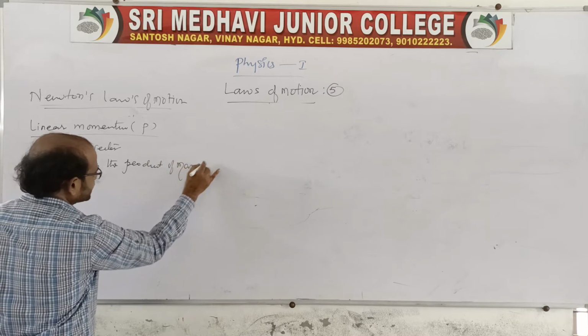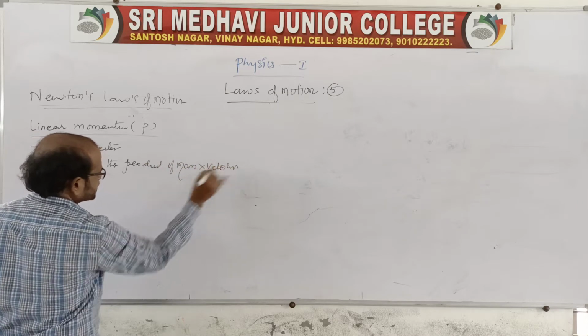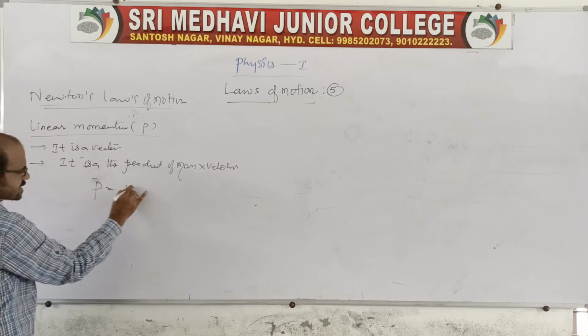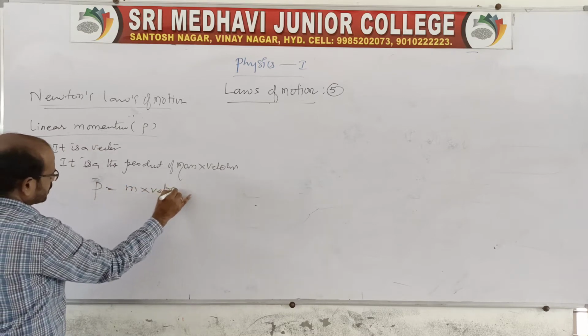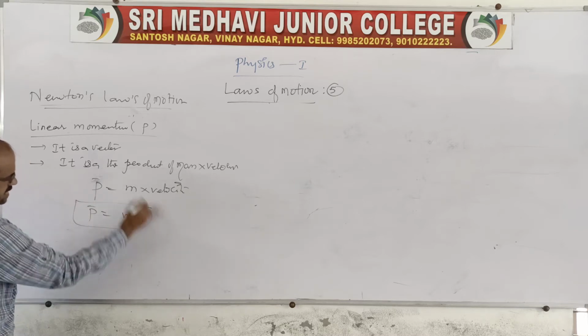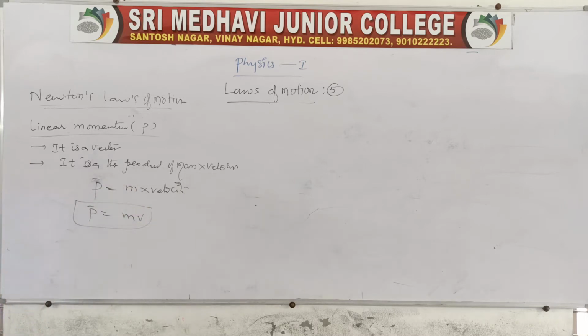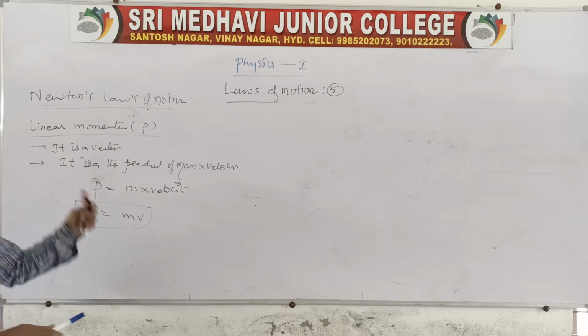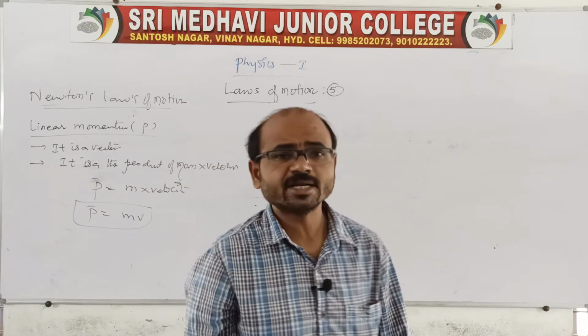So P is equal to mass into velocity. In general we can say m into v.